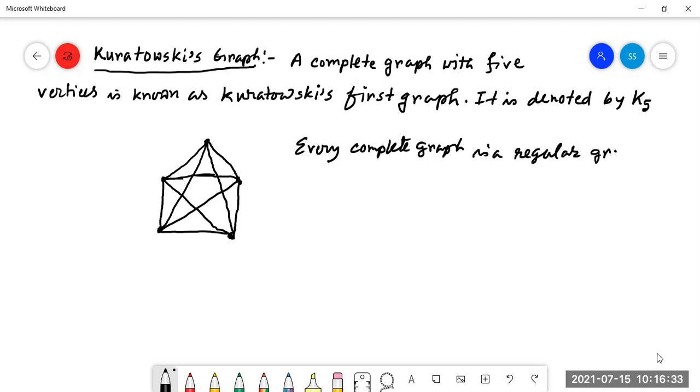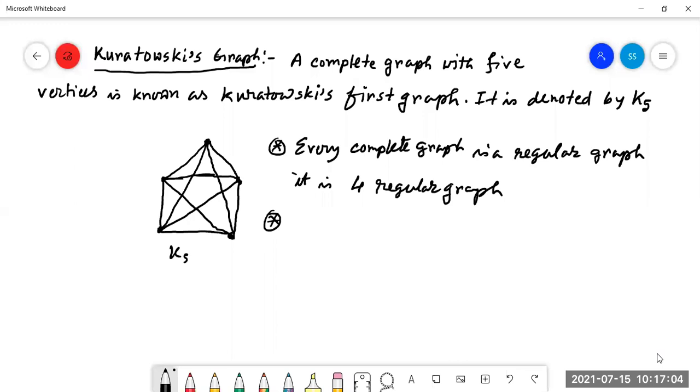That is the K5 complete graph with 5 vertices, so it is a 4-regular graph. Because for each and every vertex, the degree of the vertex is 4. So it is a 4-regular graph. So from here, we know that every complete graph is a regular graph.